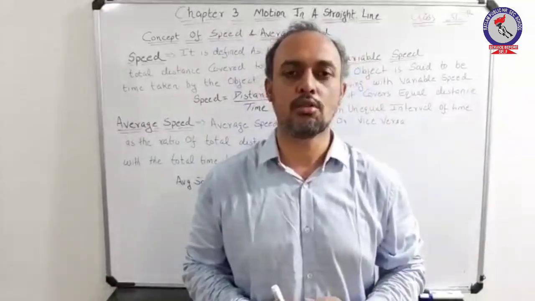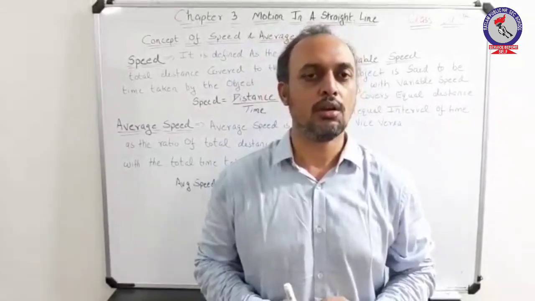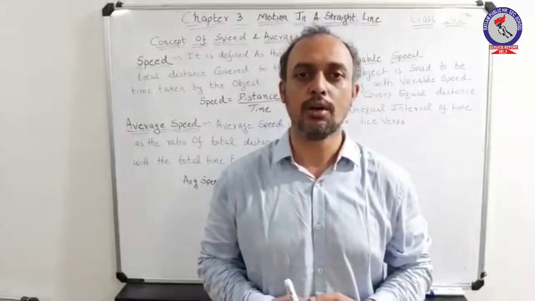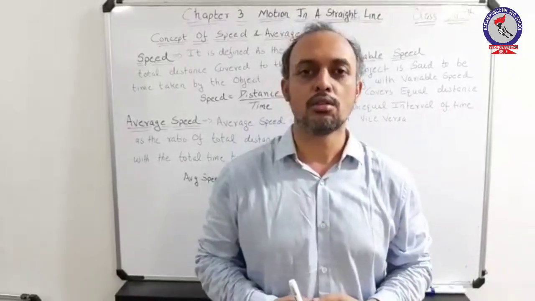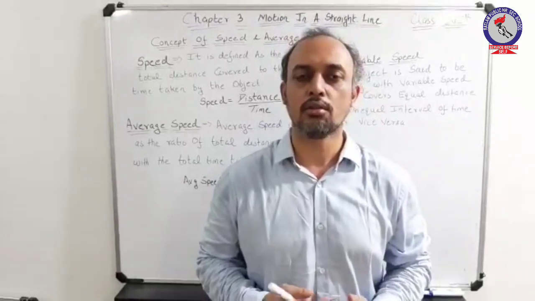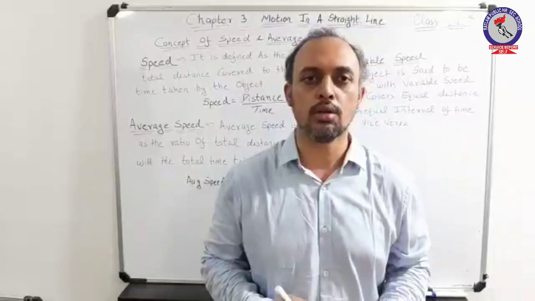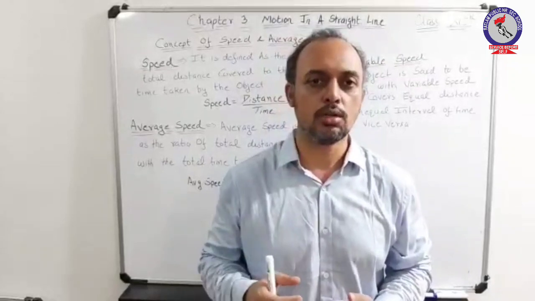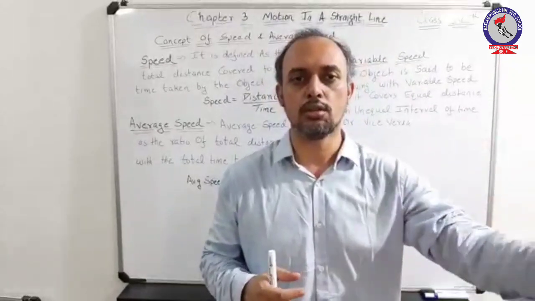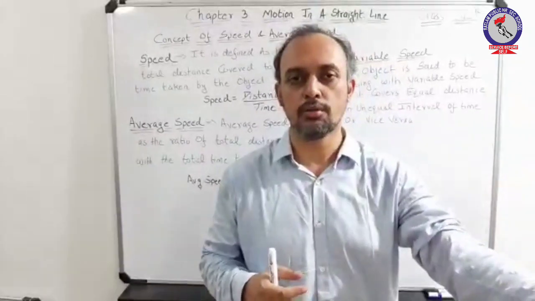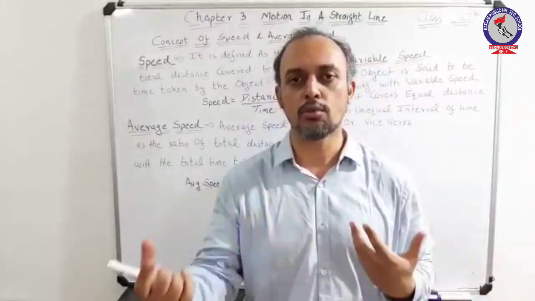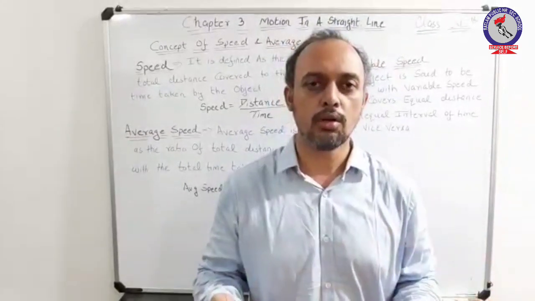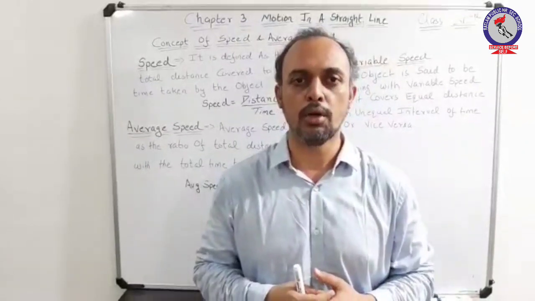If an object is traveling a particular distance, then definitely to travel that particular distance, an object will take a certain amount of time. Hence, in simple words, speed can be defined as the ratio of distance traveled by an object in a given instant of time, which implies that in a given particular time instant, the object is traveling a certain distance. The distances may be different in the given time slots, or the time slots may be different for a particular distance, which will govern the uniformity and non-uniformity of the motion.